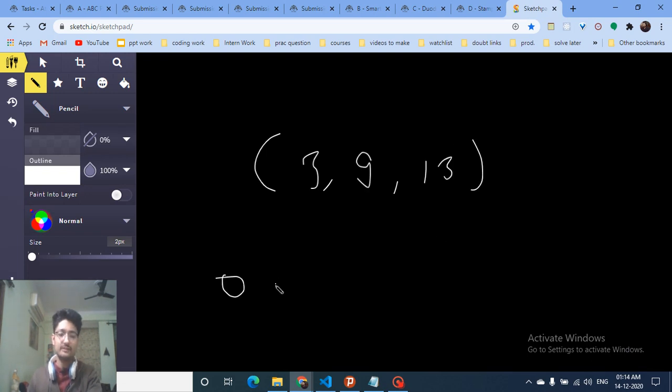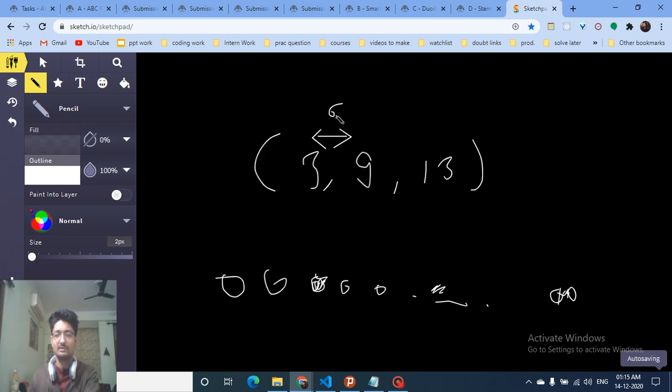Now let's assume that you have some balls, like 13 balls, and the 3rd ball is blue, the 9th ball is blue, and the 13th ball is blue. Because the 3rd ball is blue, the balls in between this index, which is 3 and 9, the 5 balls in between these two, are white. Also, the balls between these two are white.